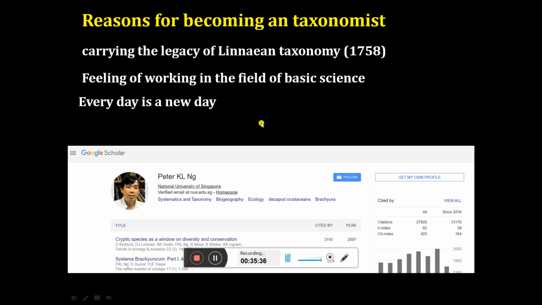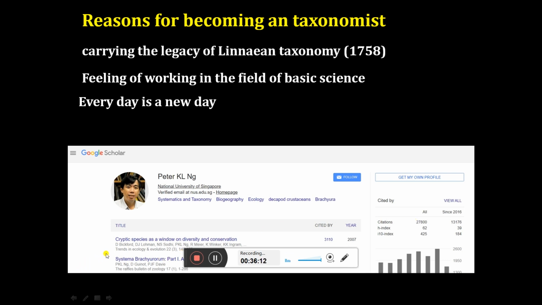And what is the average publication per year for Peter? Around 30 to 35 publications per year, through his collaborators working throughout the world. So this is the beauty of taxonomy, right? You can have n number of papers. Whenever you are working, more publications will be there, and that is exactly what we want. According to the National Education Policy, we have to publish a good amount of quality research, so that we can increase the number of publications per year as well as the citations. Because if your research is good, you can get a good number of publications.